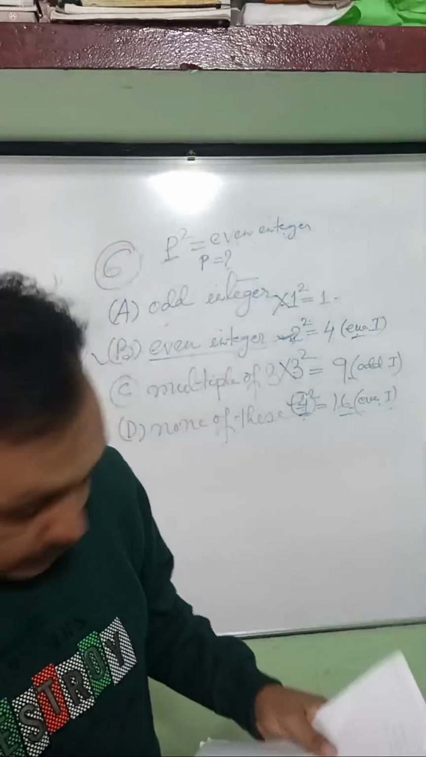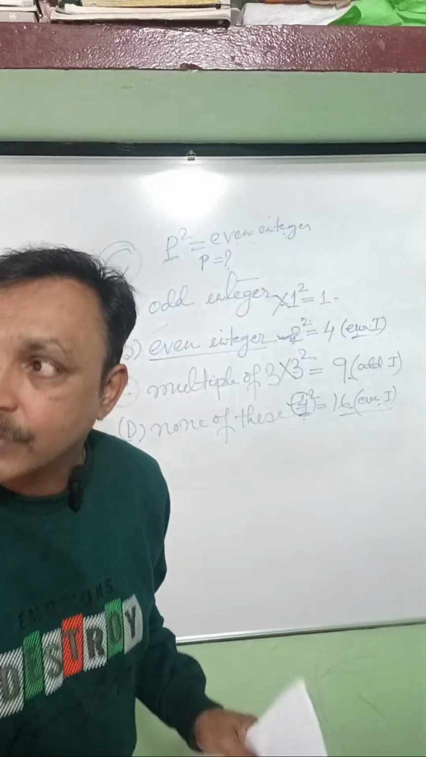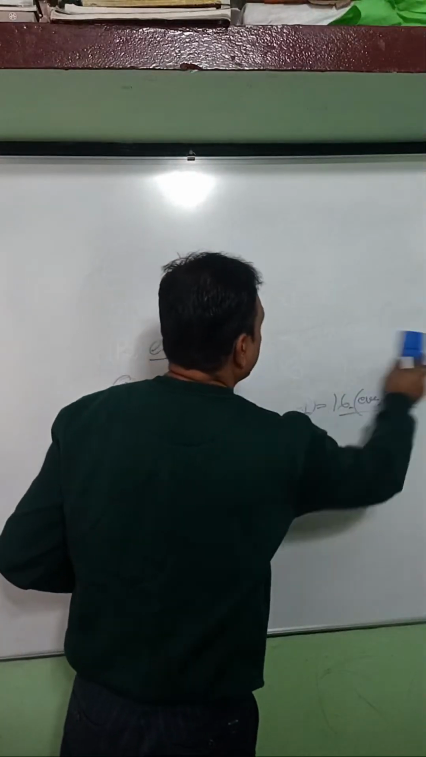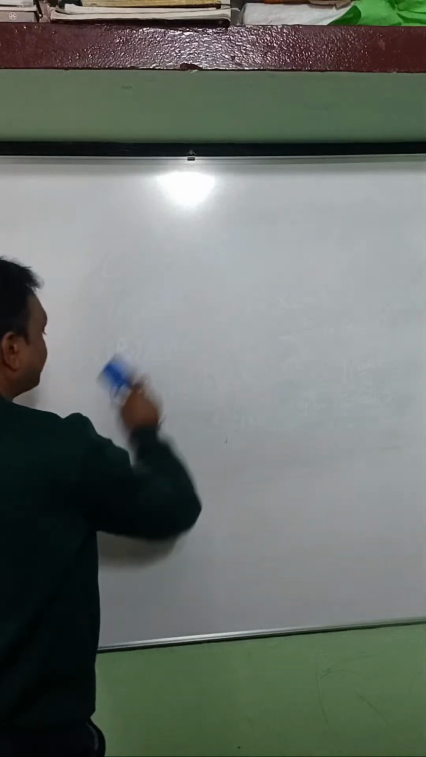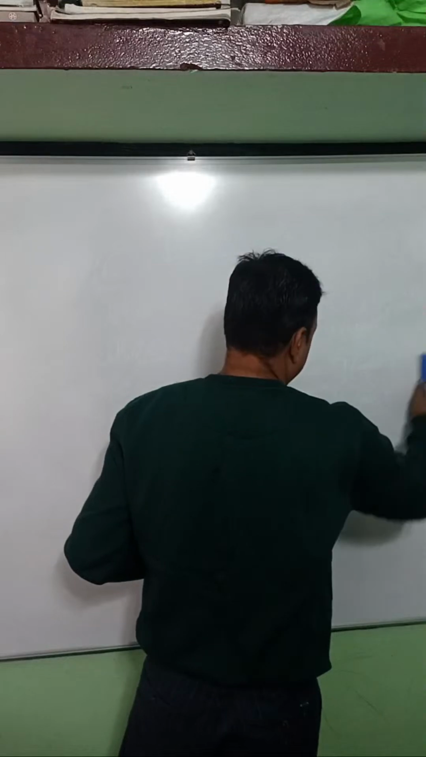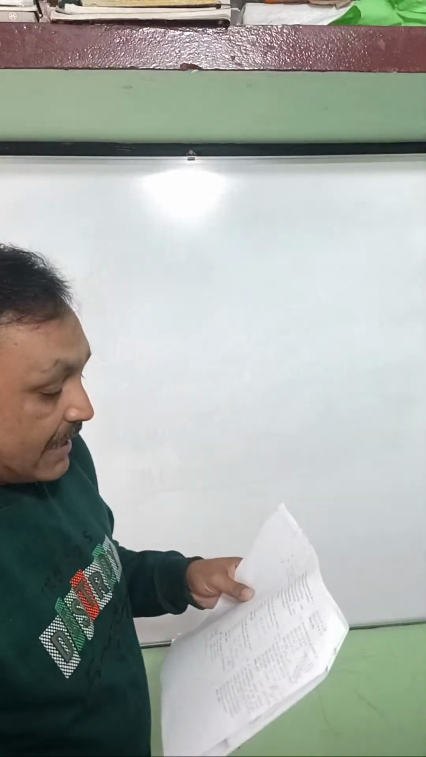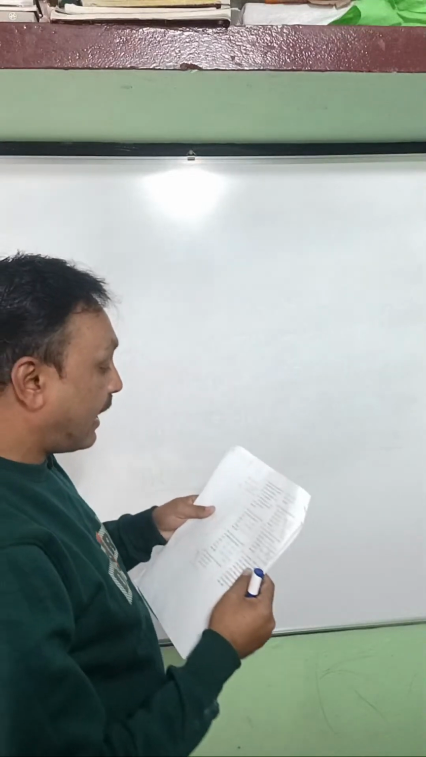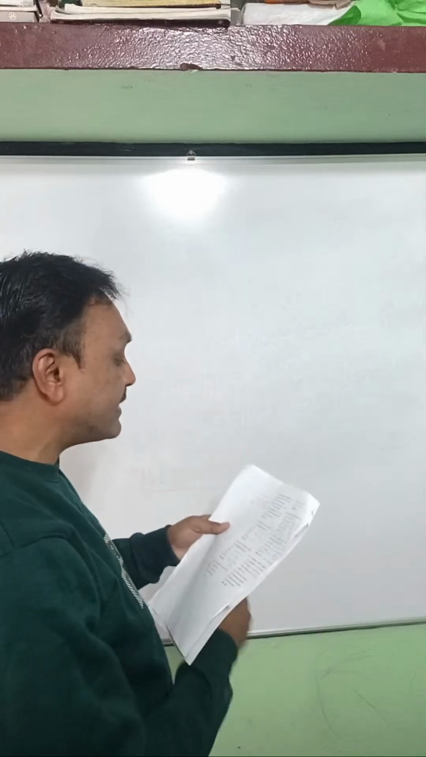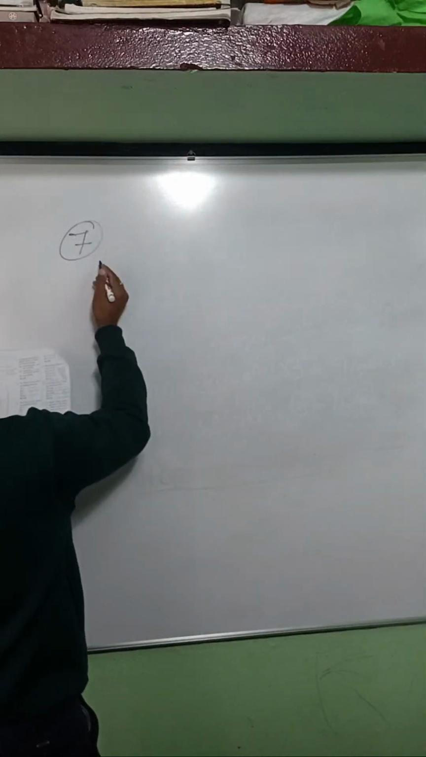Okay. Now, question number 7. Read question number 7. What does it say? Question number 7 says that the decimal expansion of a rational number is always... This is question number 7.